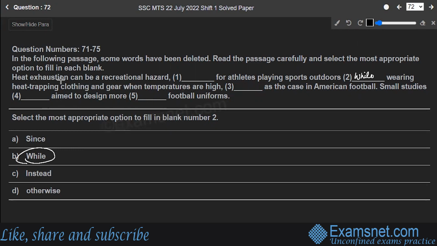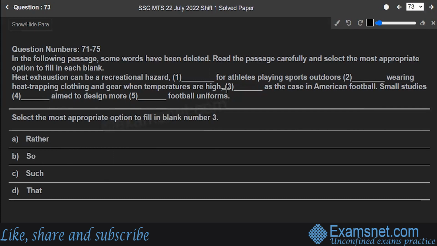It will become: heat exhaustion can be a recreational hazard, especially for athletes playing sports outside while wearing heat trapping clothing and gear when temperatures are high. Option B is the correct answer. Next is question number 73.